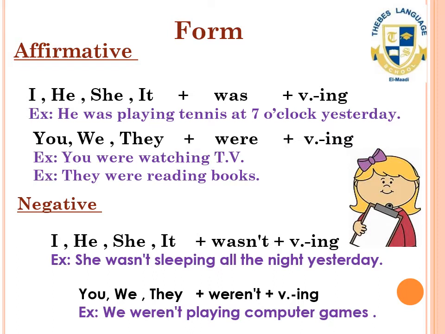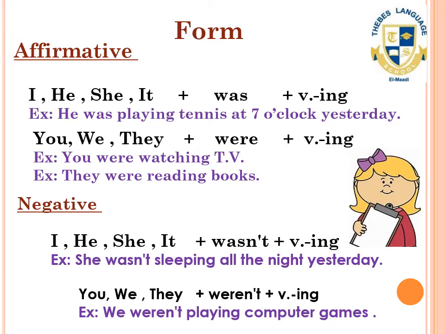For the plural personal pronouns, like you, we, they, we use were plus verb ing. For example, you were watching TV at 7 o'clock yesterday, or they were reading books all day yesterday.